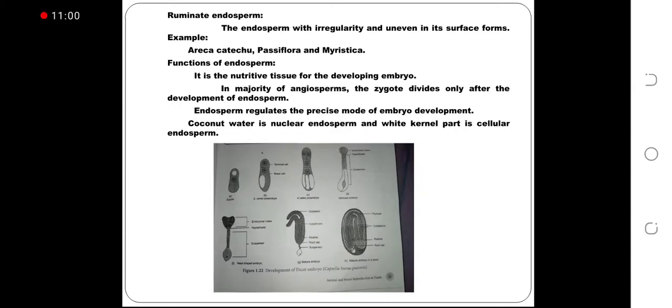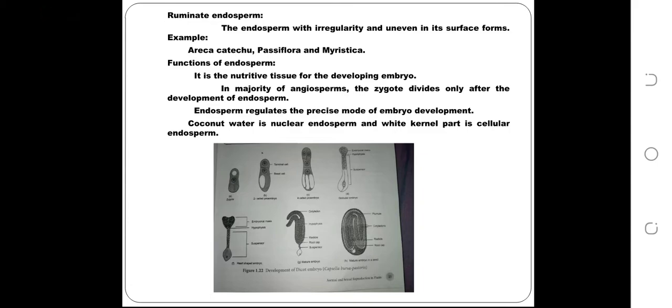Ruminate endosperm. The endosperm with irregularity and uneven in its surface forms. Example, Erica catica, Passiflora and Myristica. Now, functions of endosperms. It is the nutritive tissue for the developing embryo.